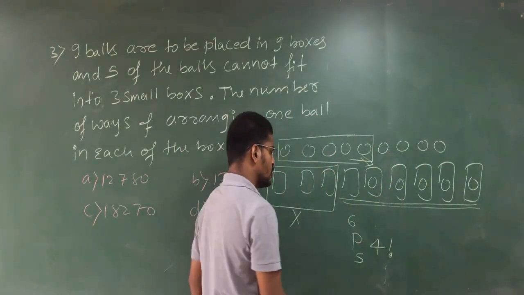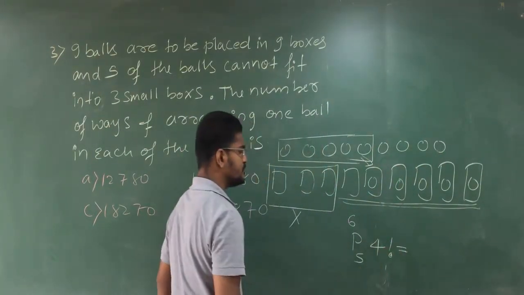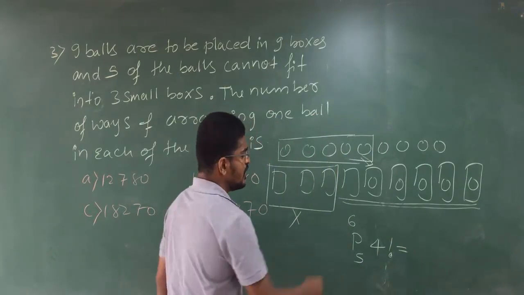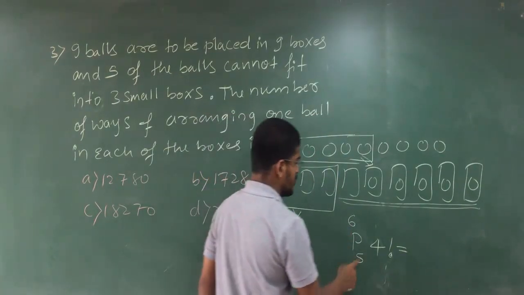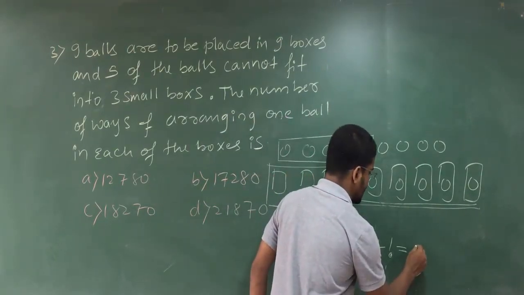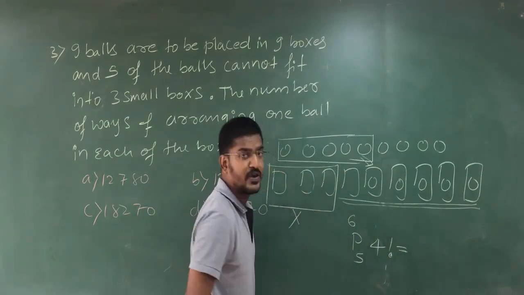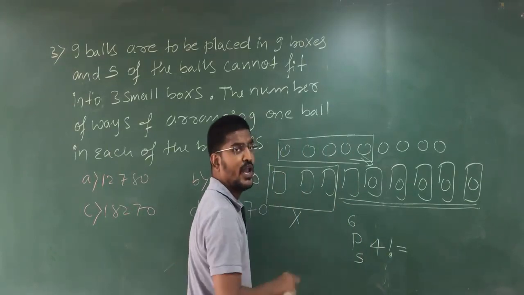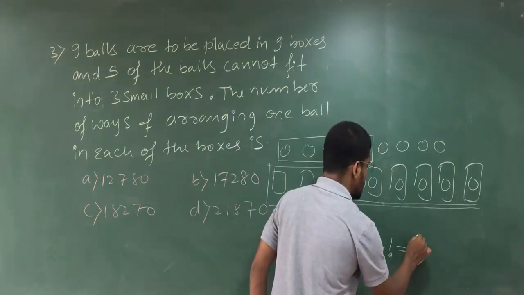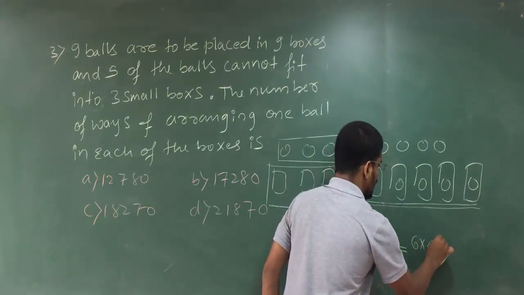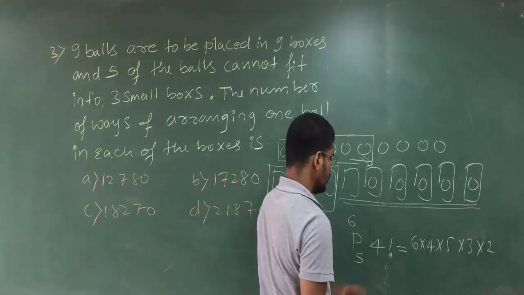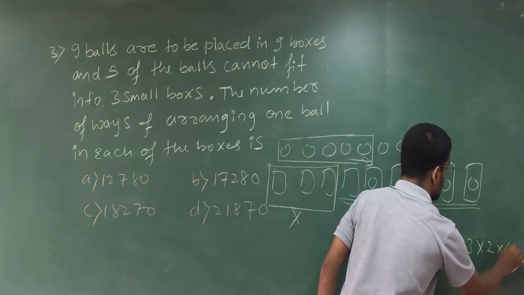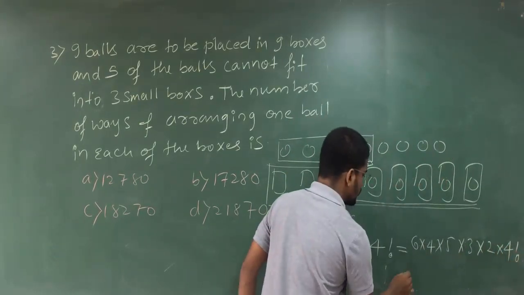Clear? So therefore total you are going to have 6P5. 6P5 means 6 factorial by (6 minus 5) factorial, that is 1 factorial. Therefore it will be 6 into 5 into 4 into 3 into 2 into 4 factorial.